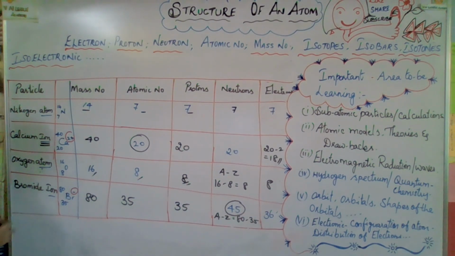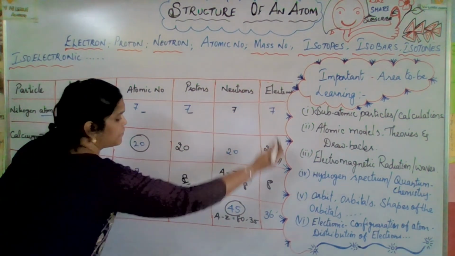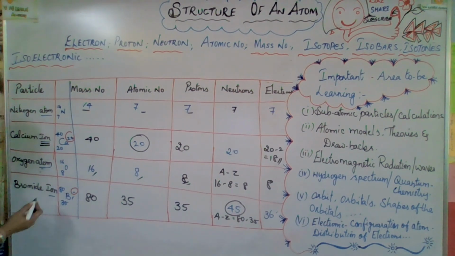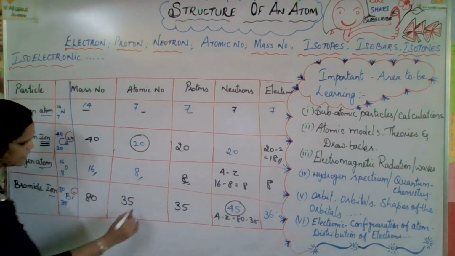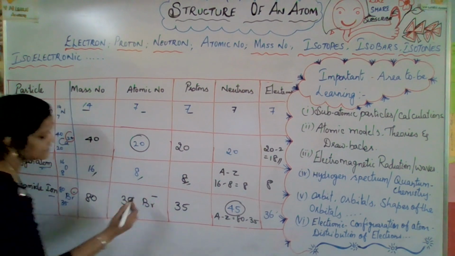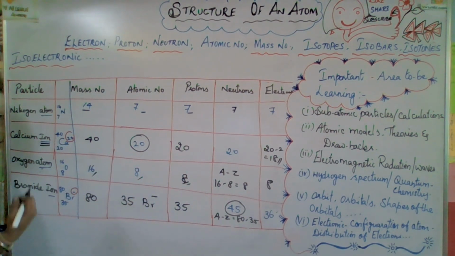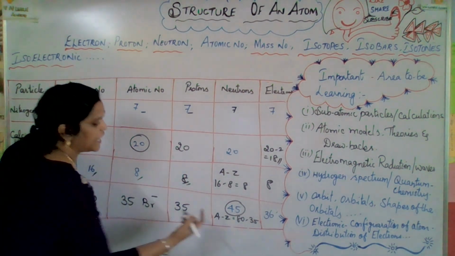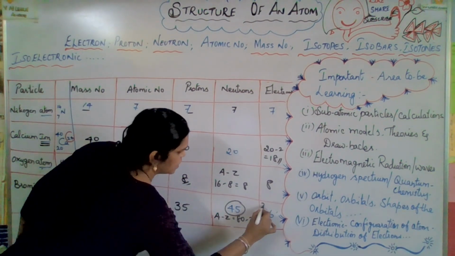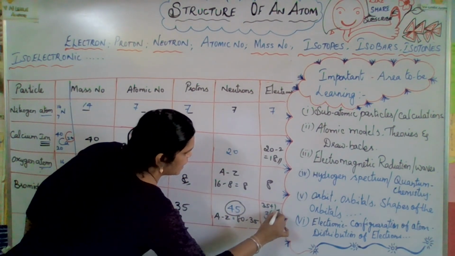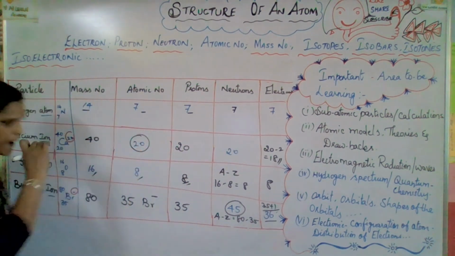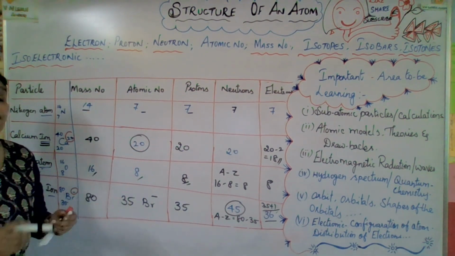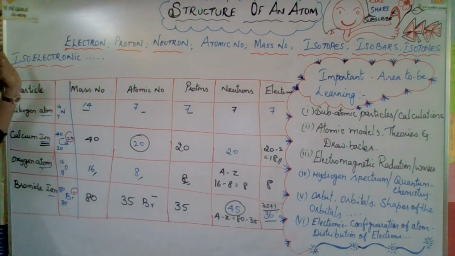And the number of electrons, how to identify? It is actually Br minus, right? So Br minus receives one electron. Receiving one electron means proton number plus one electron. So 35 plus one electron, so 36 electrons. I hope you got a clear idea how to analyze it.